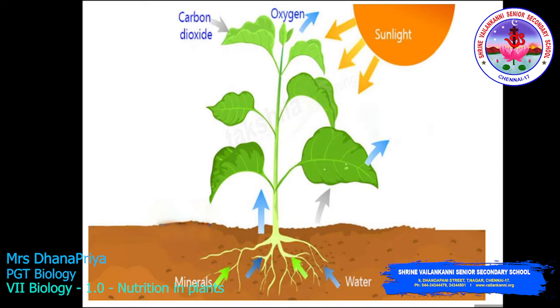This is how the plant takes the minerals and water from the soil, and it absorbs the carbon dioxide and expels the oxygen with the help of the leaf. So sunlight is very essential for photosynthesis.